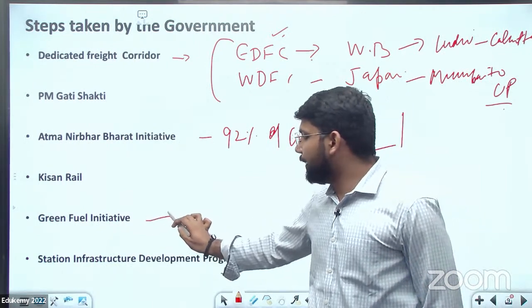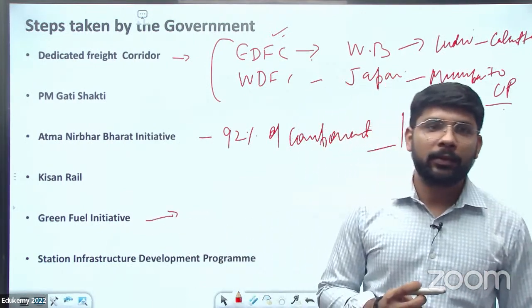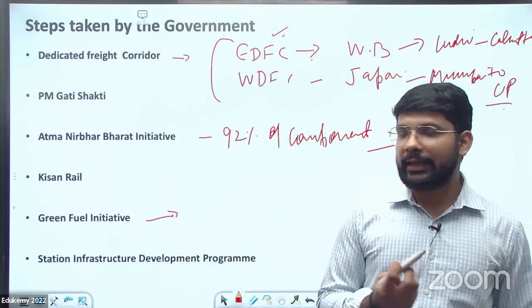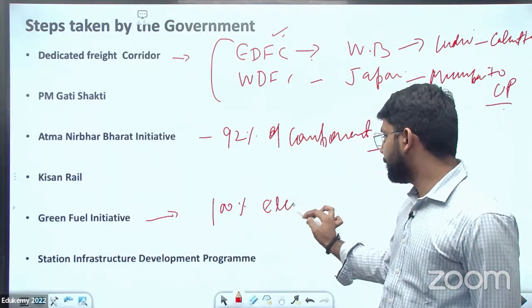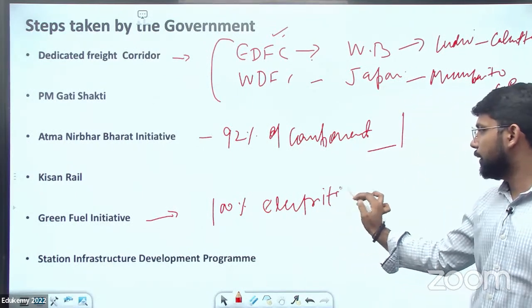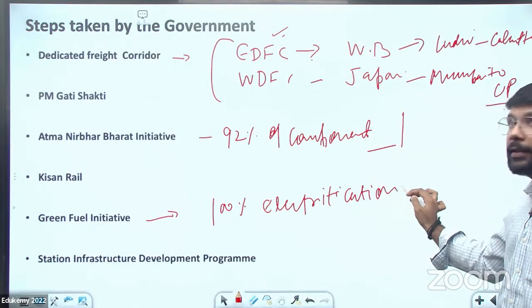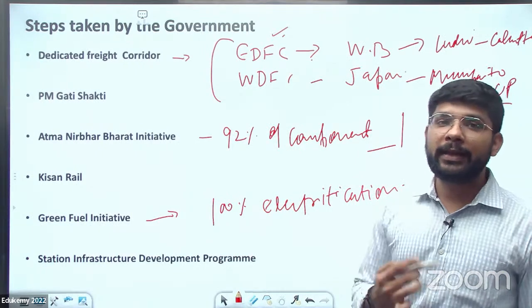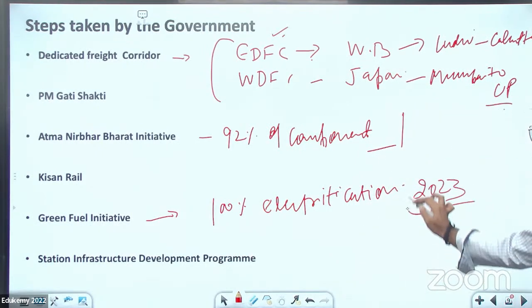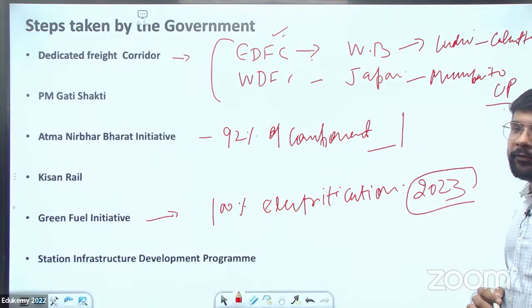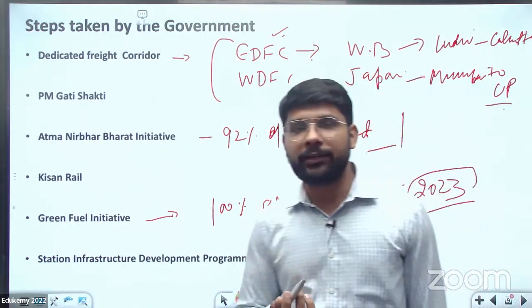Then about the green fuel initiative. In the case of the green fuel initiative, there is 100% electrification of the Indian Railway, and the target was 2023. The complete electrification of the Indian Railway, the target was 2023, and it's completed.